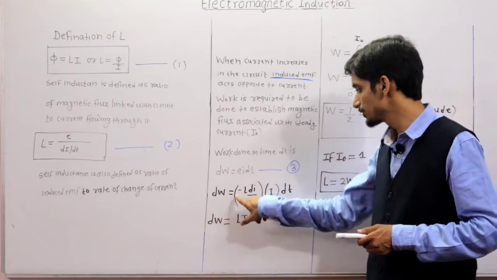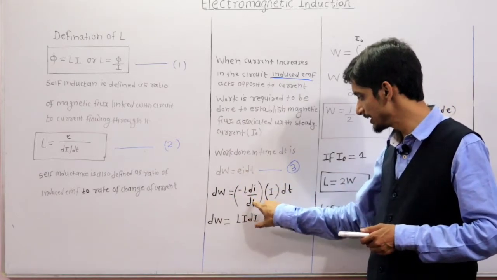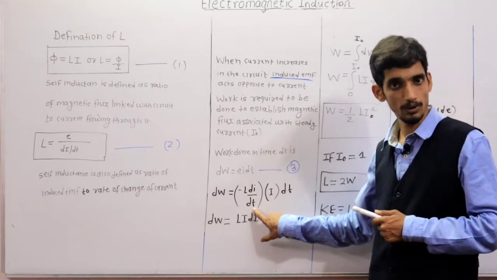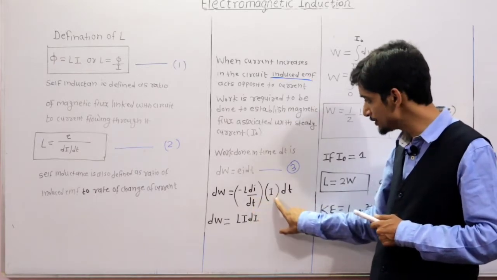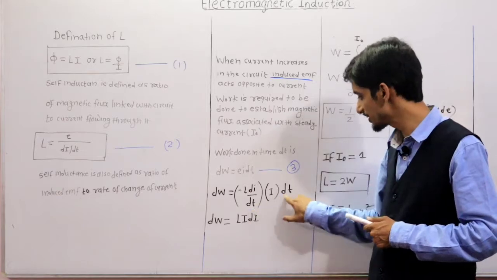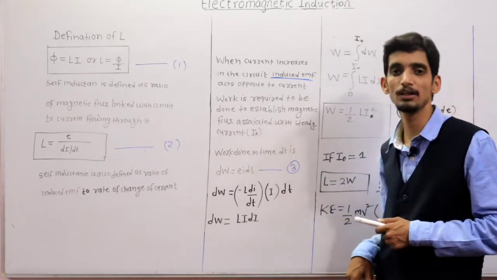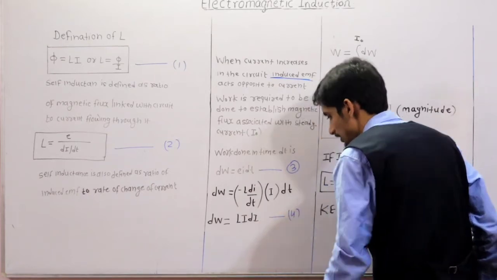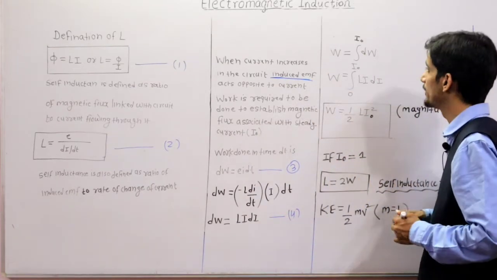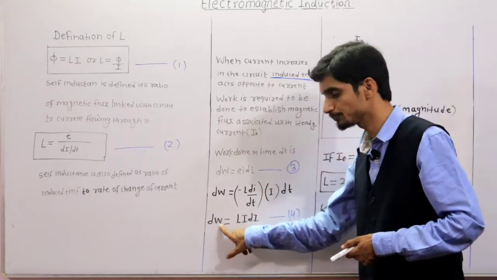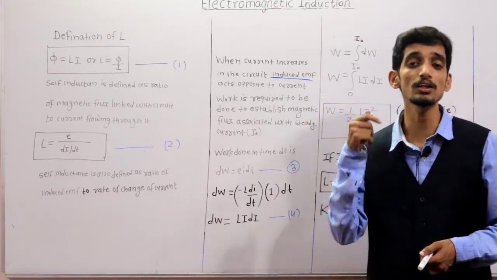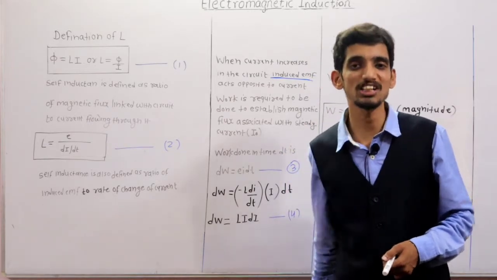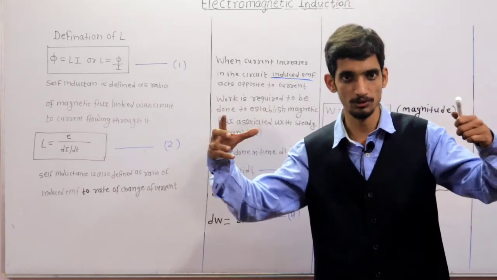So dW is equal to, what is E? Actually L di upon dt, as I have already discussed with you in this lecture. So dW is L di by dt into I into dt. So this dt cancels, so dW is Li into di. This is equation number 4, that is dW is Li di. We require total work. So to calculate the total work from small work, we have to do integration of that small work to get the total work.